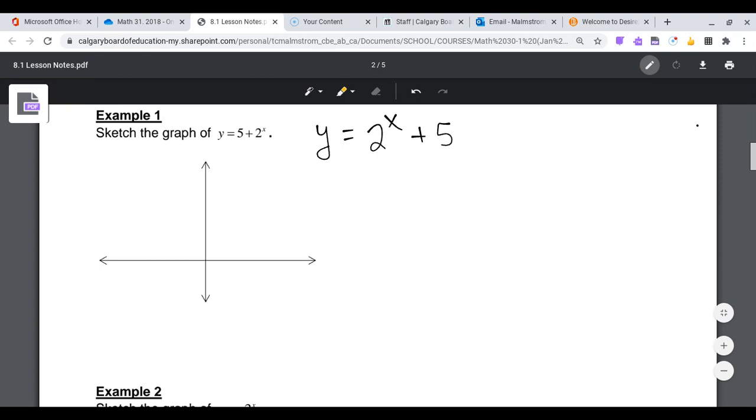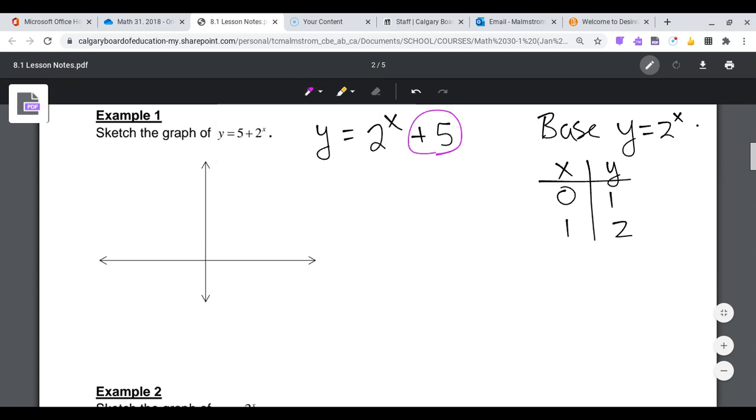So on these exponentials, you have to decide who's your base. So on this graph, my base is y is equal to 2 to the power of x. So think about that. Grab a couple of points for your x and your y for your base. So if I said x was 0, y would be 1. If I said x was 1, y would be 2. Right? And then what happened to my graph?